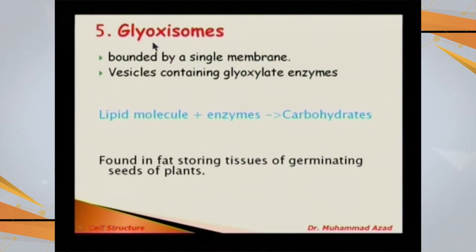Similarly, glyoxysomes are bounded by a single membrane, but the enzymes are different. These enzymes are glyoxylate enzymes. And what are glyoxylate enzymes concerned with? They are concerned with the conversion of lipid molecules into carbohydrate. And this function is required especially in the fat storing tissues of germinating seeds of plants. These two organelles, peroxisome and glyoxysome, are again very vital.